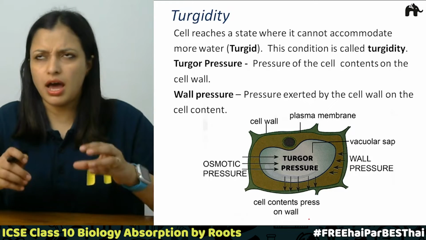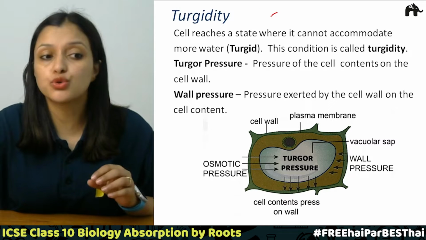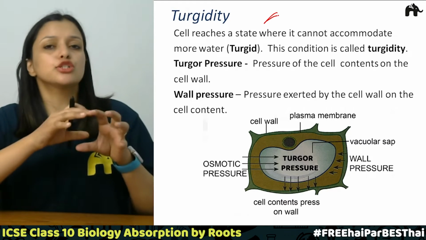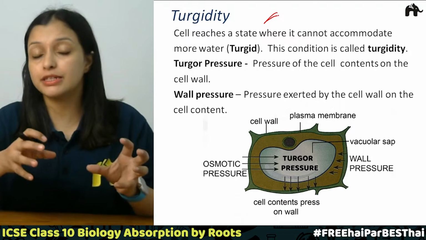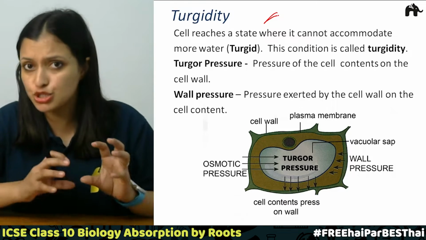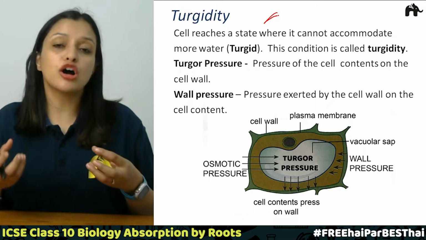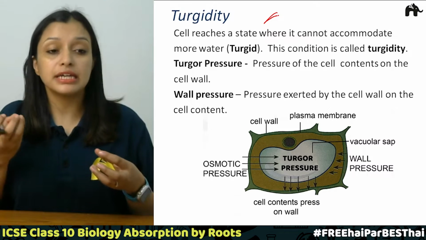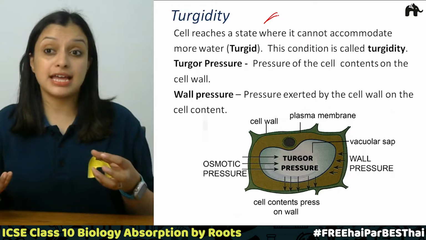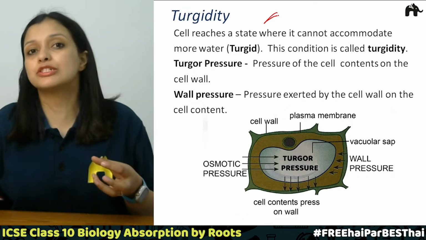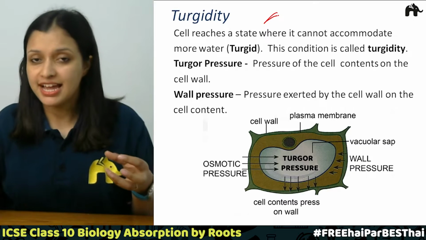So we know that a cell, or you can say a root hair, is always surrounded with some fluid. In case of a root hair, it is surrounded by soil which has water in it, right? As long as the cell sap in this root hair is more concentrated, the water will continue to enter inside the cell, correct?